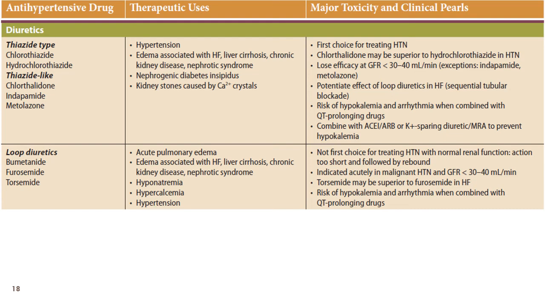These drugs can be used as an add-on with loop diuretics in heart failure patients and generally combined along with the ACE inhibitors or potassium sparing diuretics to prevent the hypokalemia. The loop diuretics are generally not used for treatment of hypertension, but in compelling conditions like acute pulmonary edema or edema due to other diseases, these drugs can be used.